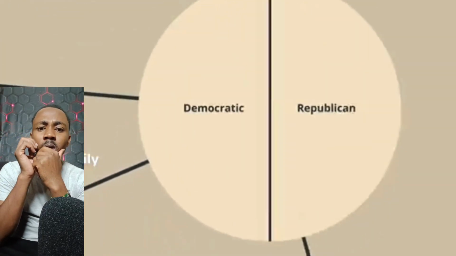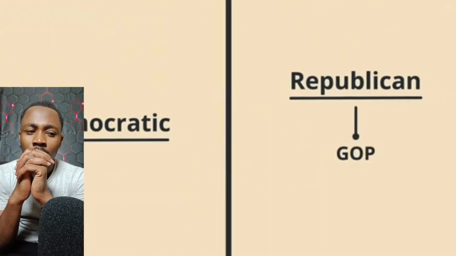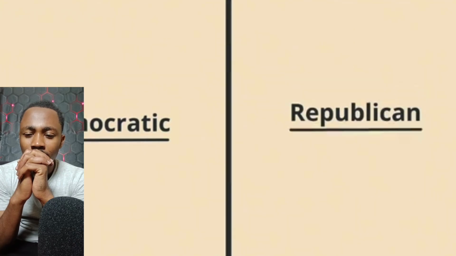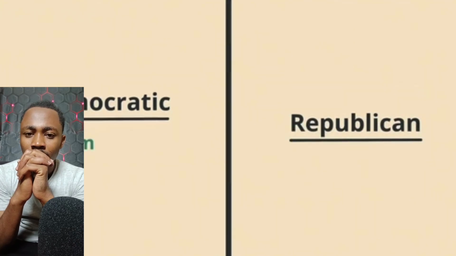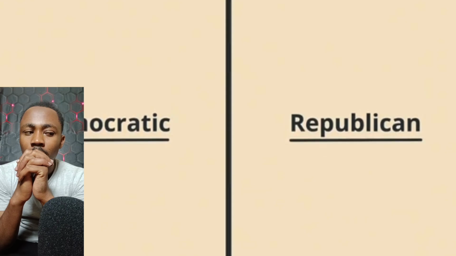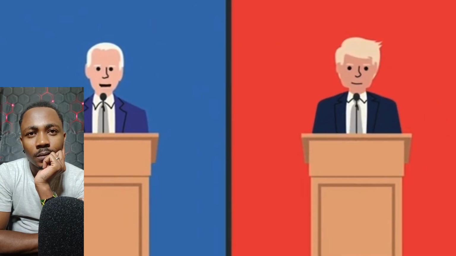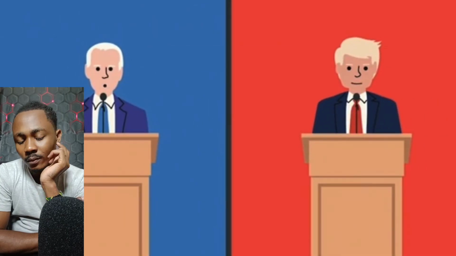The United States has two major political parties, the Democratic Party and the Republican Party, also called the GOP for Grand Old Party. The people who belong to or support these parties are called Democrats and Republicans. Each political party is known by its color. The Democratic Party's color is blue, while the Republican Party's color is red. Candidates that represent these parties often wear these colors on important days, such as Election Day.